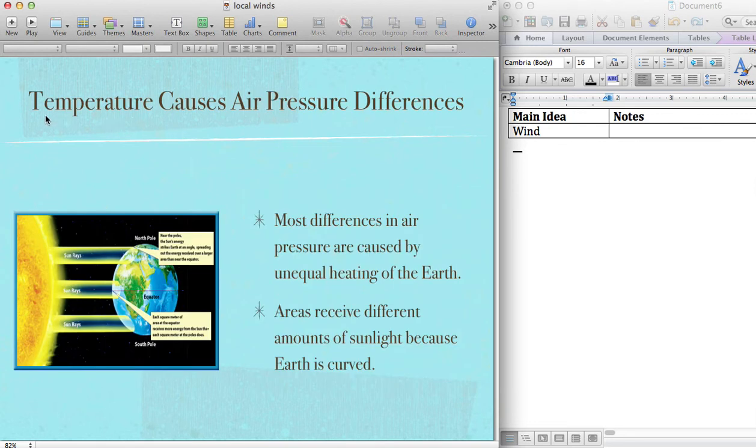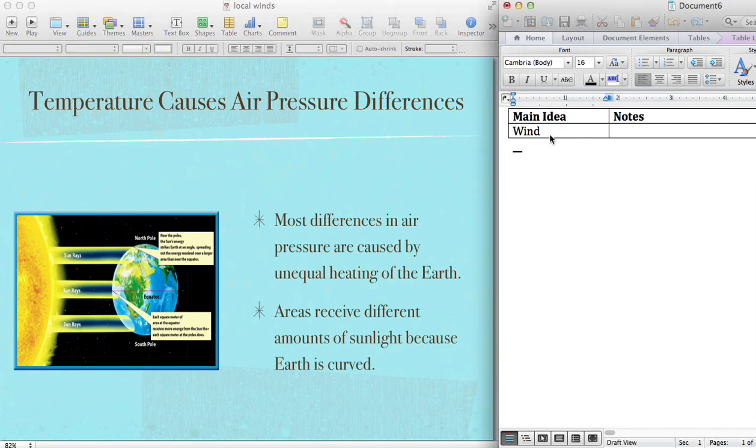So the biggest cause of differences in air pressure is temperature. So most differences in air pressure are caused by the unequal heating of the Earth's surface. So we're going to call this causes of the wind. So the wind is caused by that unequal heating, right?